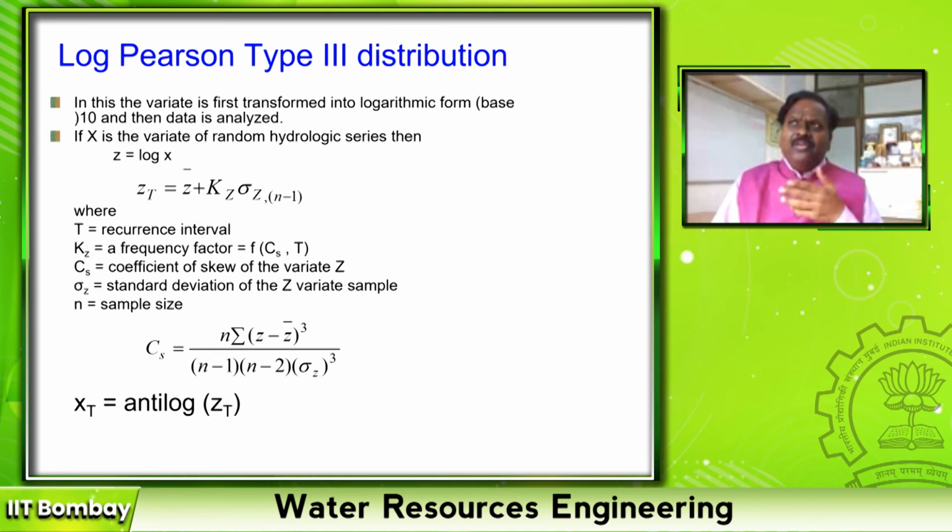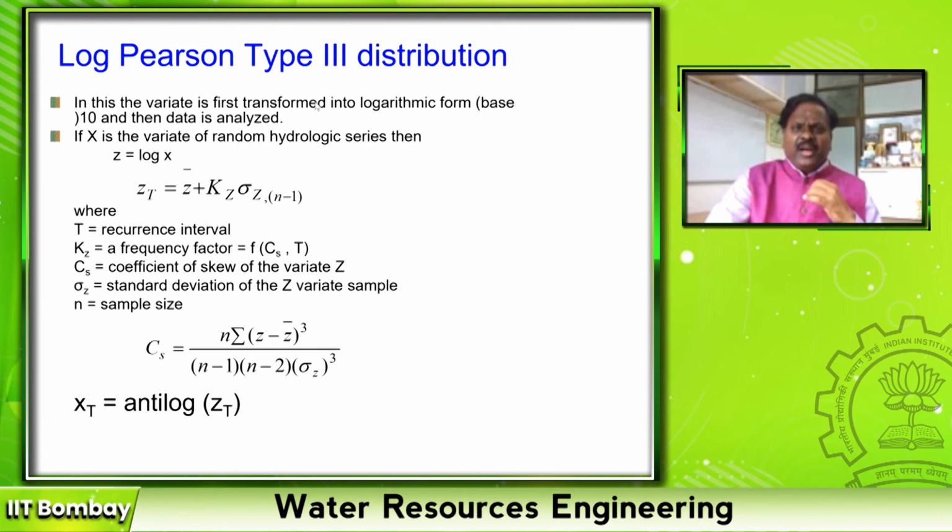How will you use your data which is not following normal distribution to follow a normal distribution? First one is transformation. You transform the observed data into a different form, like taking log of all the data and then try to fit it in a normal distribution. It may follow. That is transformation. Like that, log Pearson type 3 distribution used the third moment of the statistics to estimate the flood discharge.